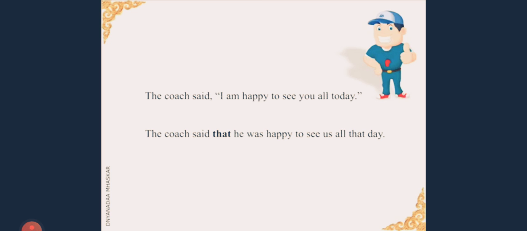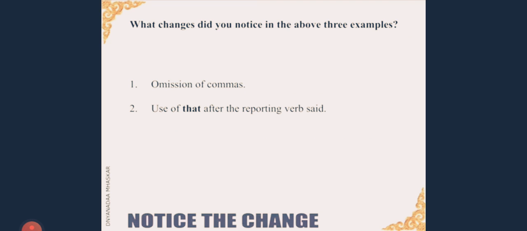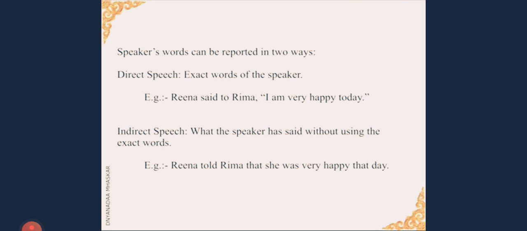Let us see the third sentence now. The coach said, "I am happy to see you all today." In indirect speech, the sentence is, the coach said that he was happy to see us all that day. Look at the changes that have taken place in the above sentence. What changes did you notice in the above three examples? First, omission of commas. Second, use of that after the reporting verb said.